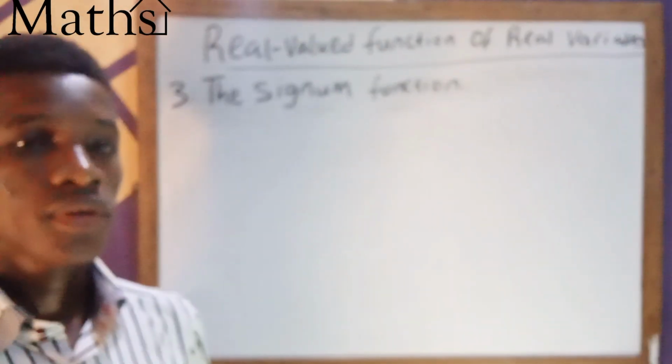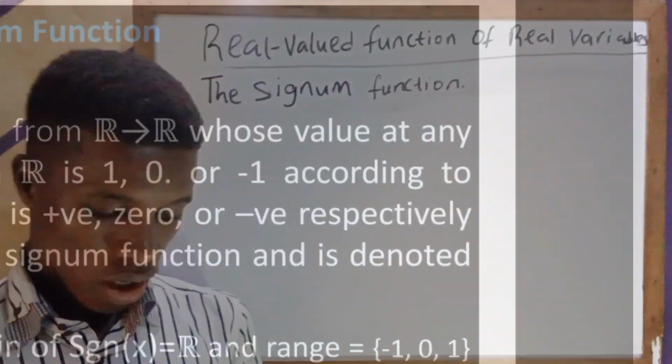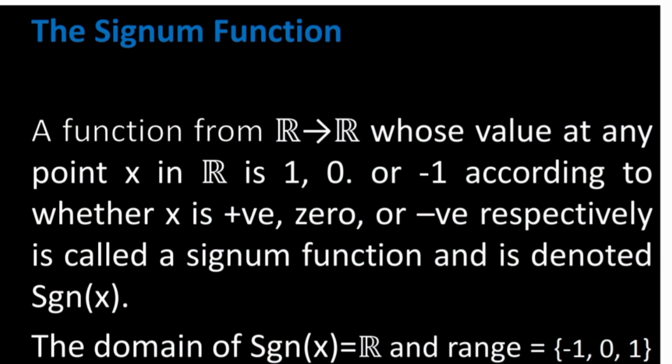So next we have the signum function, and we define the signum function as a function mapping from R to R whose value at any x in R is -1, 0, or 1, according to whether x is negative, 0, or positive respectively, and is denoted by the symbol sgn x.